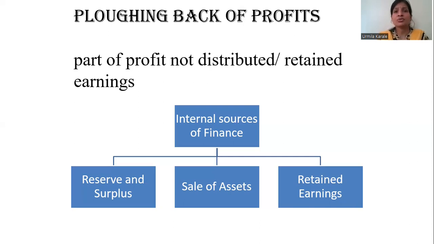Now see, when you're buying a new property, new machine, building, anything, maybe earlier ones you are going to sell since they have become outdated. Then some amount of funds you're going to receive, which may be termed as sale of assets here. And the retained earnings. Ideally, if the company is earning profit, the company is supposed to pay it in the form of dividend to the shareholders. But if the company has some reasons, some spending to be done, then the company may decide to retain this profit in the business. If the company retains that profit, it is going to be there forever in the business.